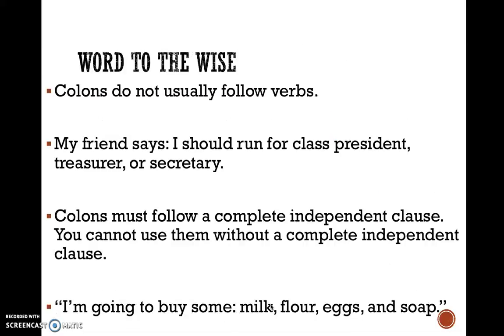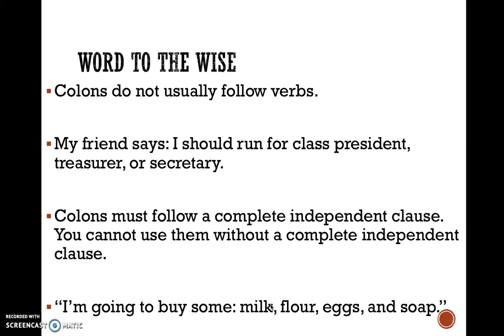Word of the wise, guys, colons do not usually follow verbs. So you can't write, my friend says I should run for class president, treasurer, or secretary. That's just the verb. That's not an independent clause. It's weird. Colons also must follow a complete independent clause. I know I've said it a couple of times, but I want to emphasize this. You cannot use them without a complete independent clause.